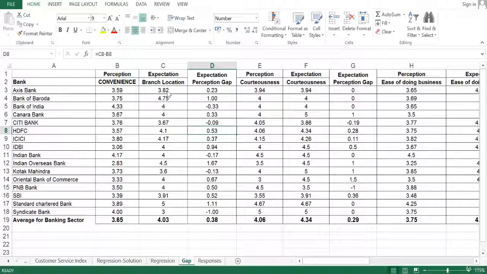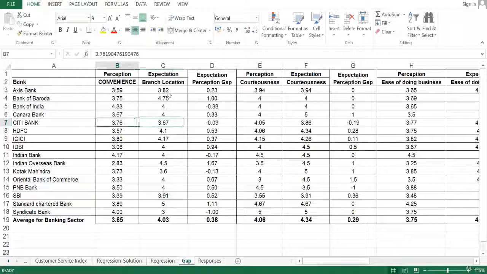Obviously, there are a few banks which have a negative gap. That means the perception is way higher than the expectation. That means they're delivering services which are way higher than what customers are expecting. So I would obviously look at this figure as well.